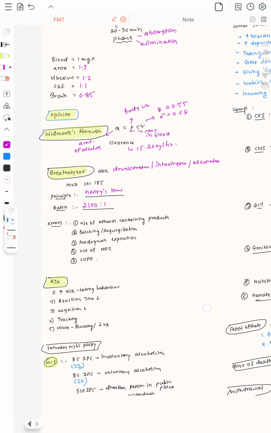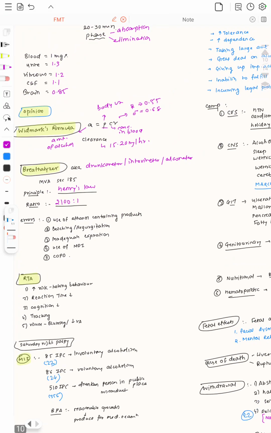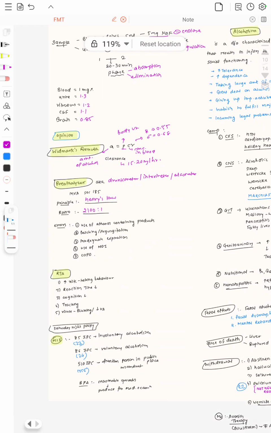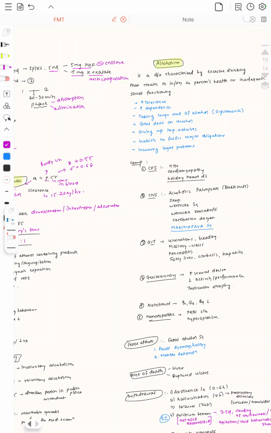Now, in road traffic accidents, there is increased risk-taking behavior in case of alcoholism, decreased reaction time, decreased cognition, a tracking problem, and in vision there is blurring or decrease in visual acuity. Saturday night palsy is generally seen because of binge drinking on Saturday, and that can lead to brachial palsy.